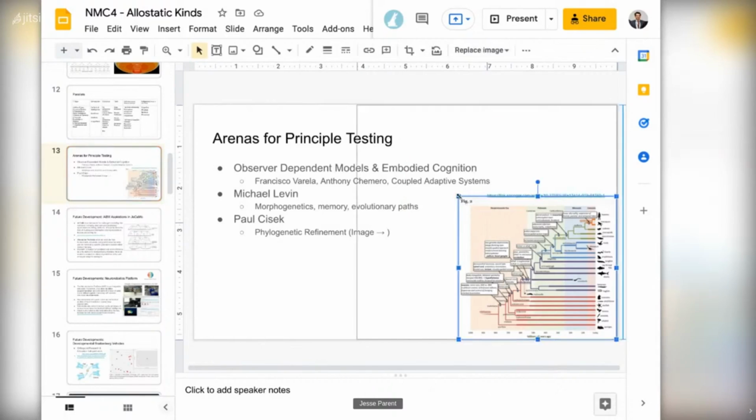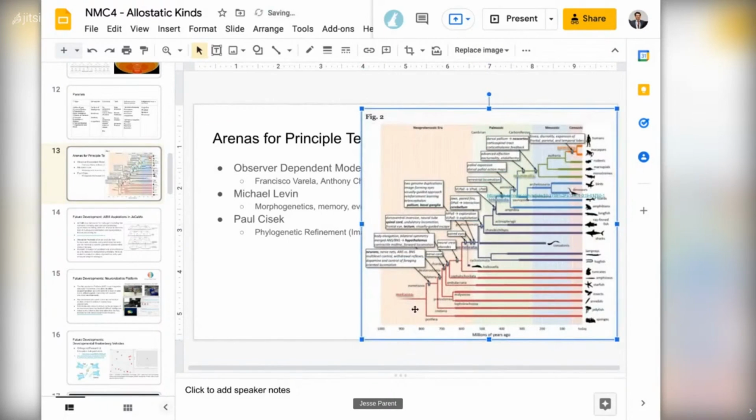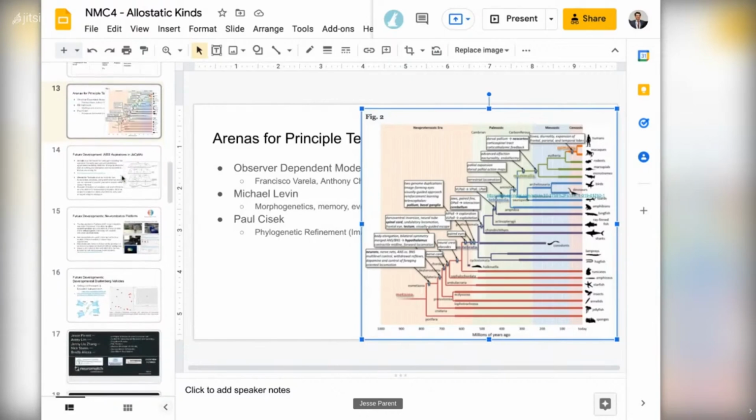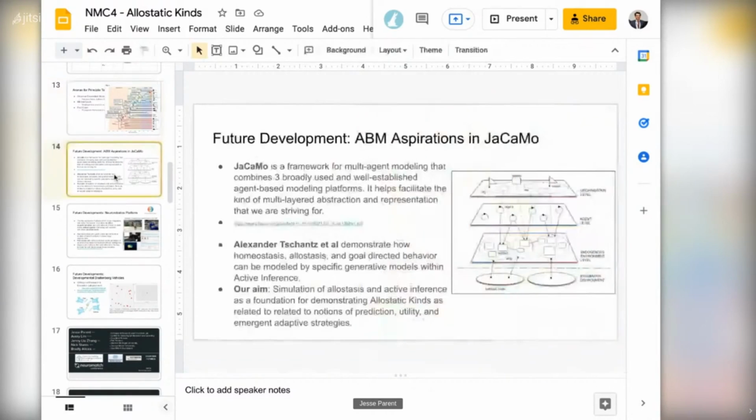I'll make this a little bit larger here, but just different structural changes and how they may be able to affect how these kinds have potentially expressed themselves over time, and how the shaping of evolutionary processes has maybe coincided with the development and refinement of these kinds.